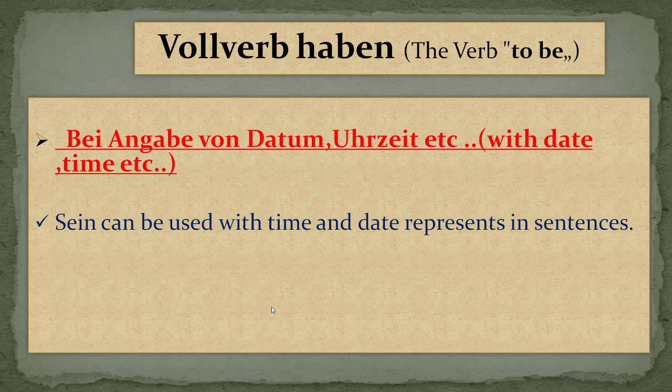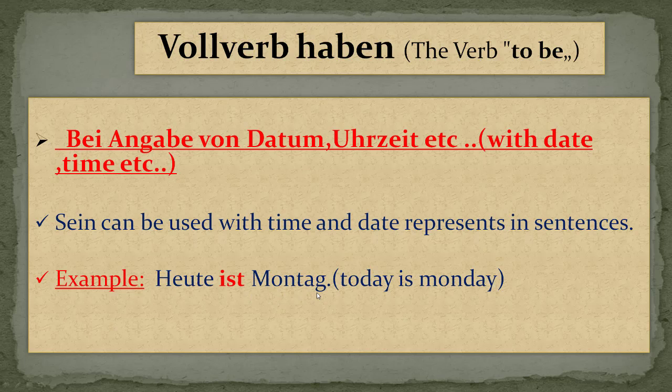Now let's see the last one, the Angabe von Datum, Uhrzeit, etc. As I told you before, sein can be used with time and date in a given sentence. Let's see some examples. Heute ist Montag. Today is Monday. So in this sentence we are expressing a particular day of the week. Heute ist Montag. Ist is the sein verb here, so that's why we are using ist.